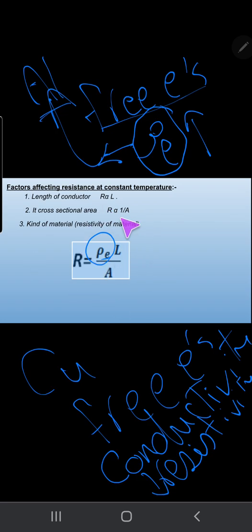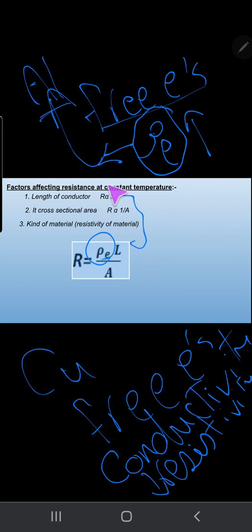Now we can conclude the factors affecting resistance. Number 1, length of the conductor: resistance is directly proportional to the length of the conductor. Number 2, cross-sectional area: resistance is inversely proportional to the area of the wire. Number 3, kind of material, I mean the specific resistance of the material. Okay? At constant temperature, mention 3 factors only.